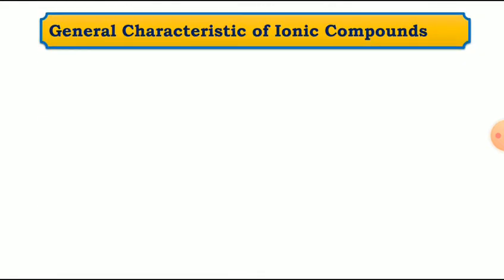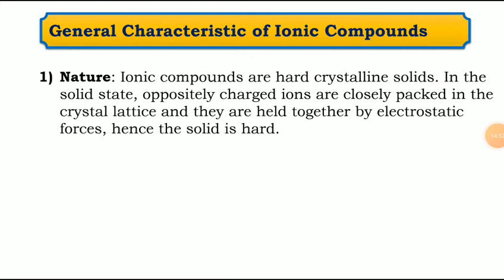Now we will see general characteristics of ionic compounds. First, nature of the ionic compound. Ionic compounds are hard crystalline solids. In the solid state, oppositely charged ions are closely packed in the crystal lattice and they are held together by electrostatic forces. Hence, the solid is hard.